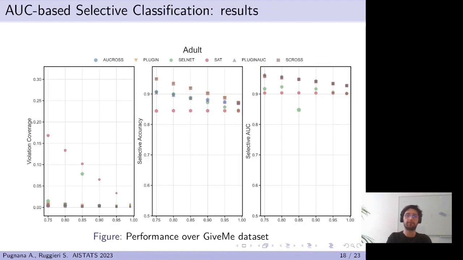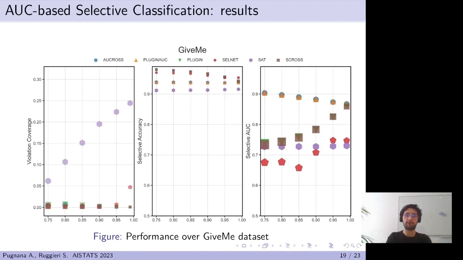For the sake of space, we report results from the adult and give me some credit datasets. We see that in terms of selective accuracy, S-cross and plugin are the best. In fact, the model-agnostic methods exploit the usage of the LightGBM classifier, which is a better choice for tabular data. In the adult dataset, we see that the methods optimizing accuracy also obtain good results regarding selective AUC.